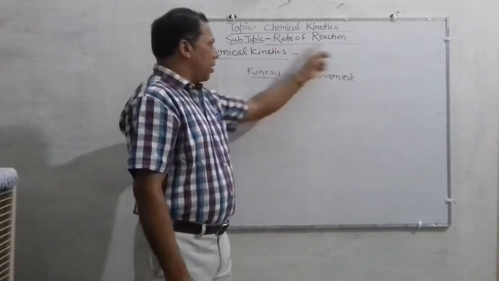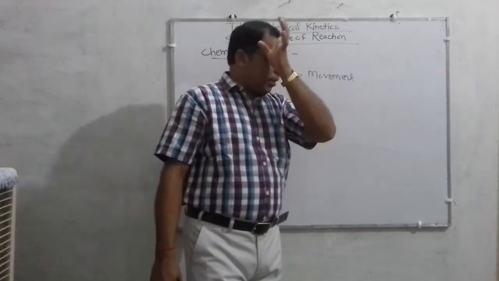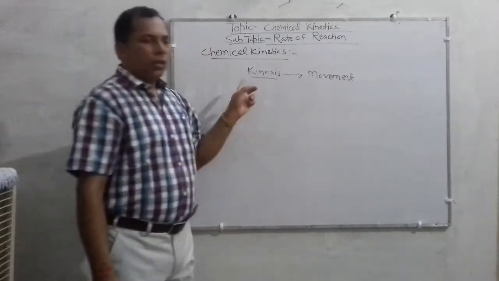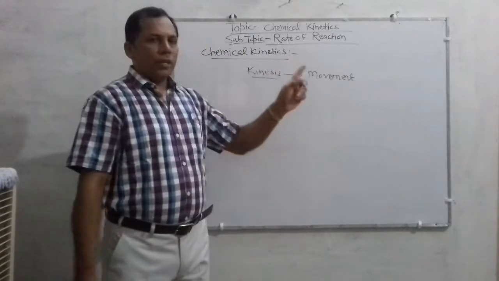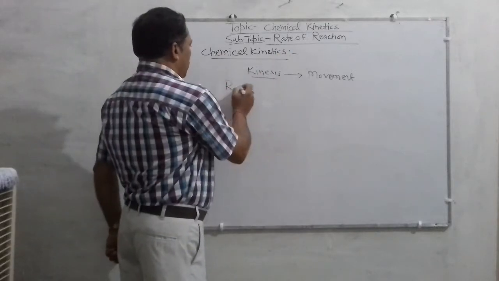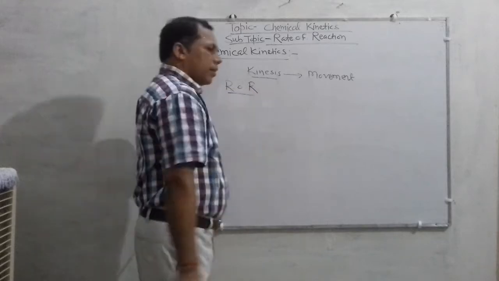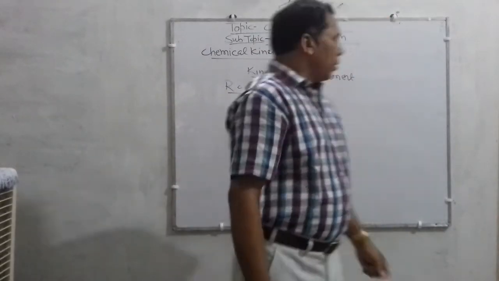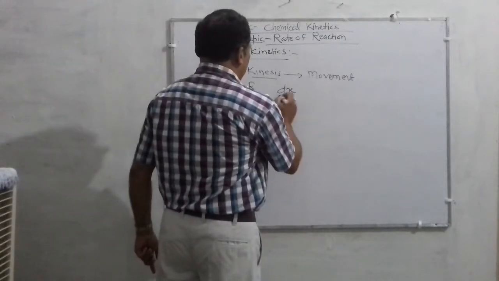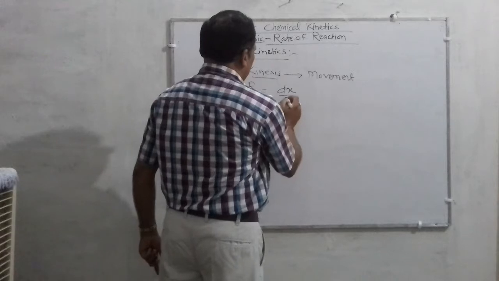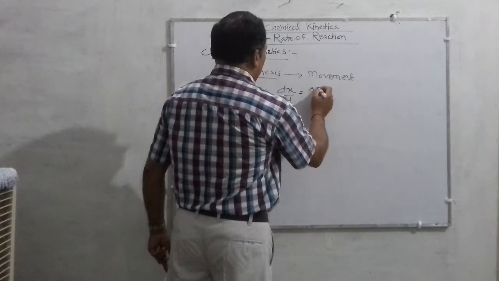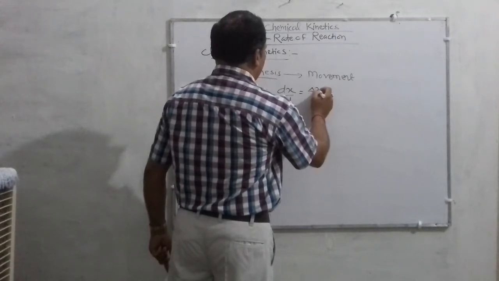Listen sincerely, what is the rate of reaction? Rate of reaction can be defined as the change in the concentration of reactant or product per unit time. Mathematically, rate of reaction is generally given by dx/dt, or delta x / delta t.